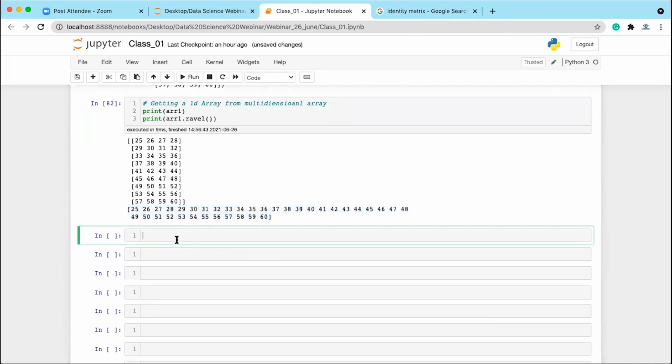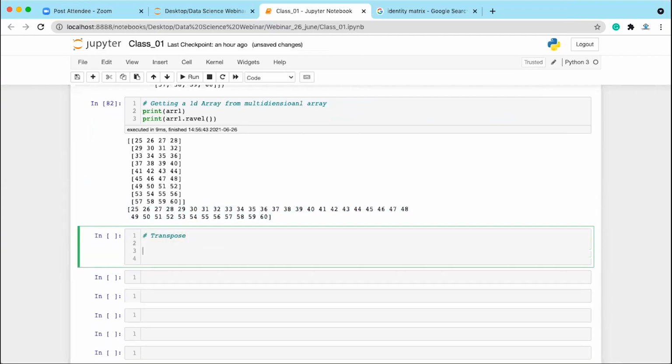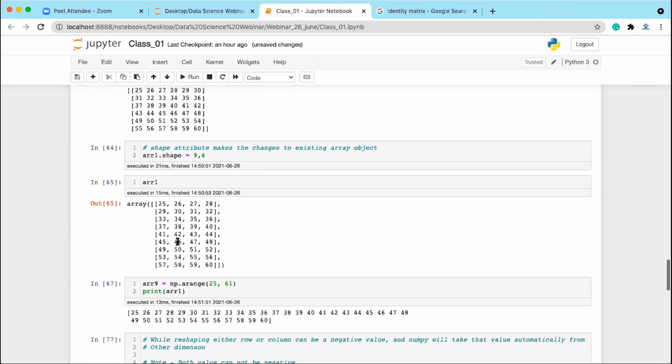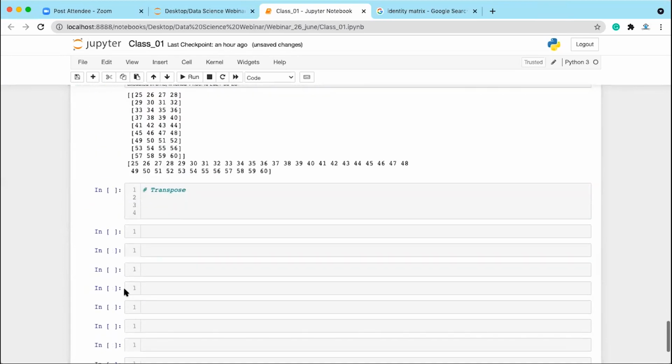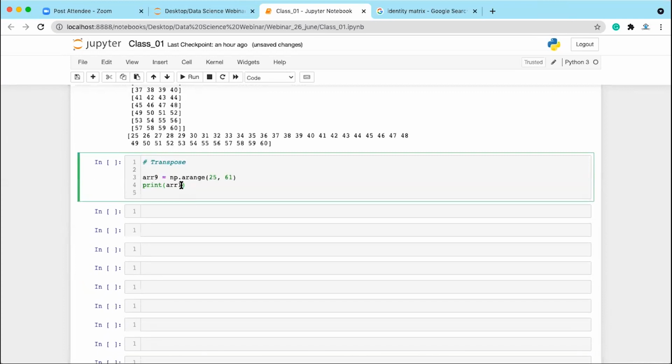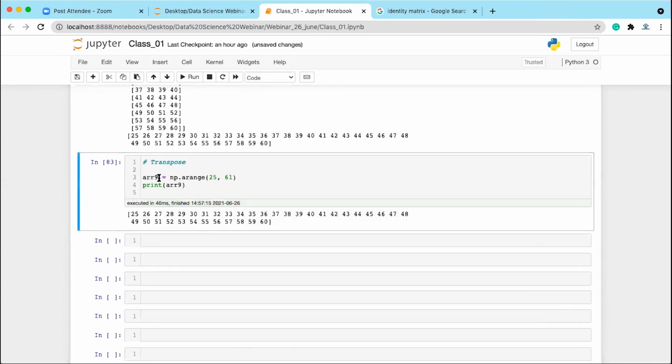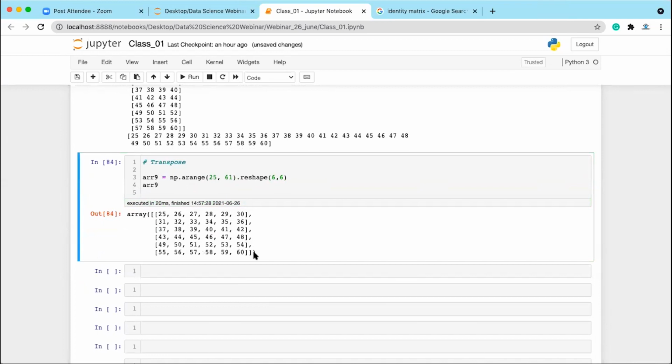Okay. So now next, let's see transpose. You guys know transpose? What is transpose of a matrix? Okay, so let's say this is the array 9. I'm going to convert this array 9 using reshape, and I'll be converting it to 6 comma 6. So let's print array 9. We have 6 rows and 6 columns, right?